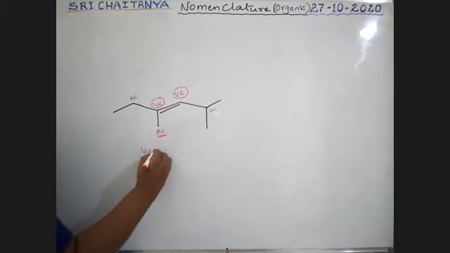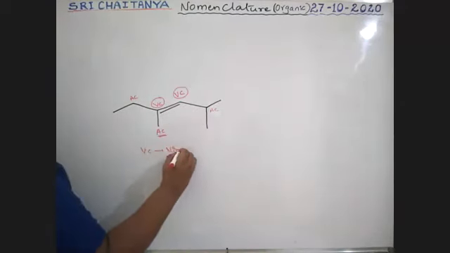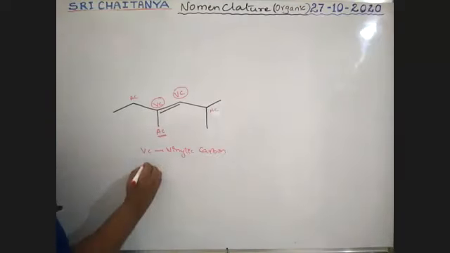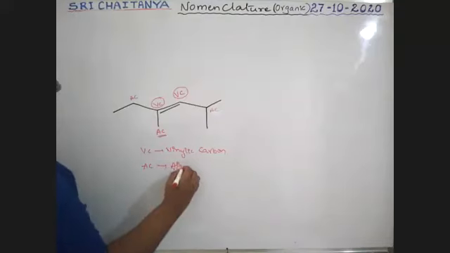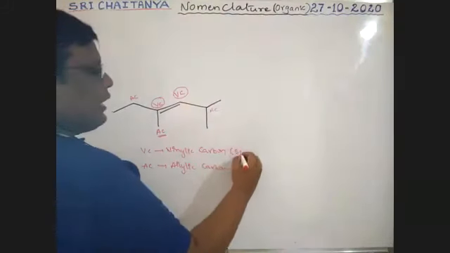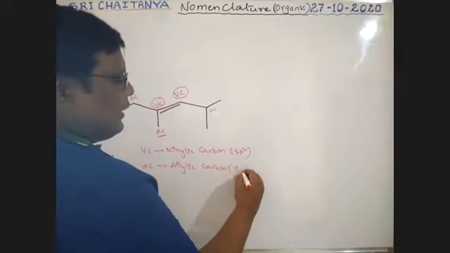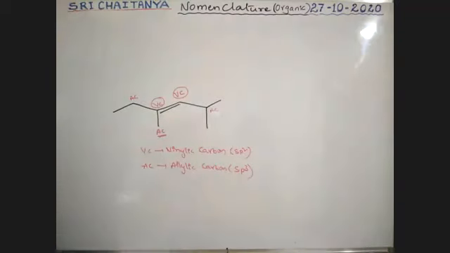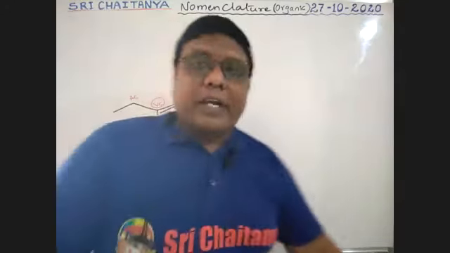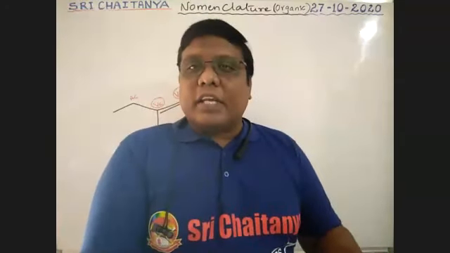VC means vinylic carbon. AC means allylic carbon. Vinylic carbon is sp2 hybridized, allylic carbon is sp3 hybridized. Okay, next, one more condition. These are also important.